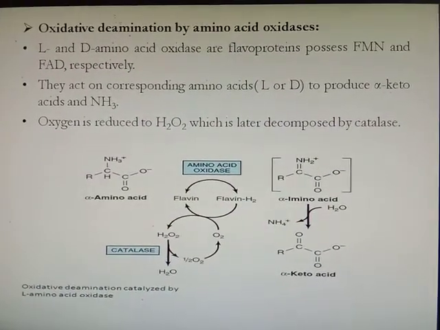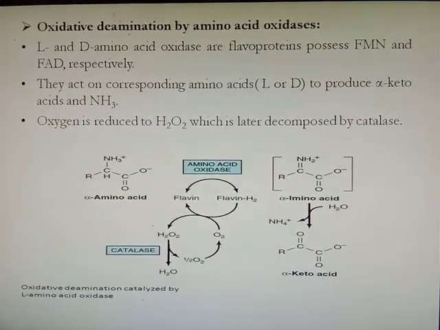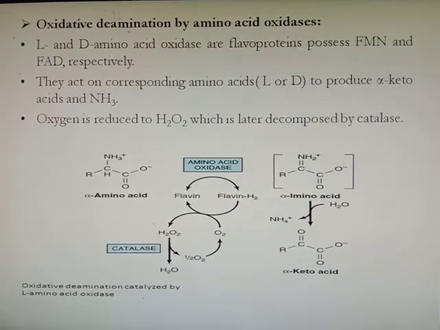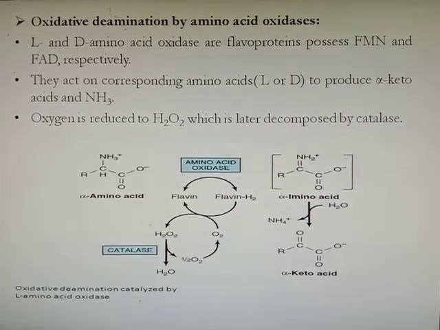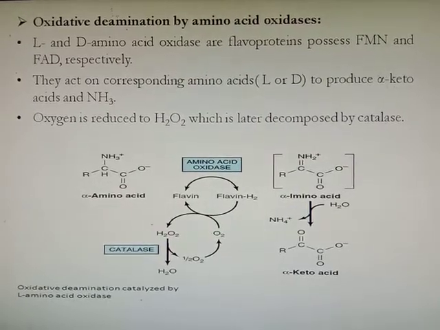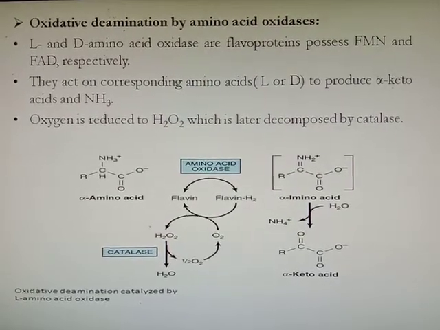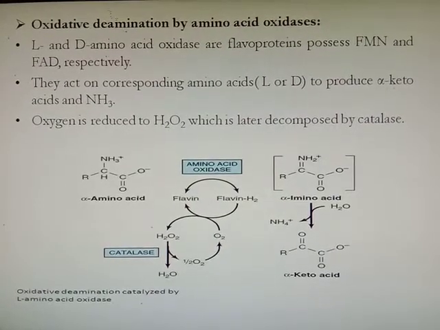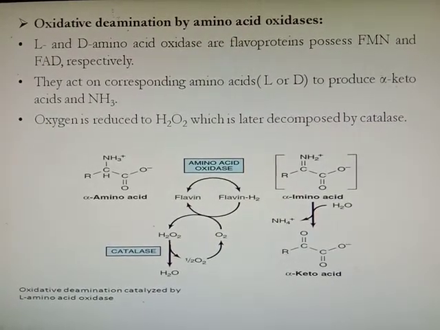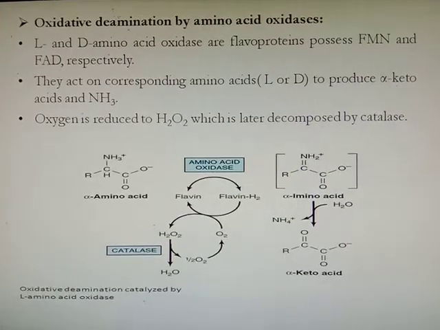Then oxidative deamination by amino acid oxidase. Means oxidative deamination takes place by glutamate dehydrogenase and also by other amino acid oxidases. So L amino acid oxidase and D amino acid oxidase are the two enzymes responsible for oxidative deamination.